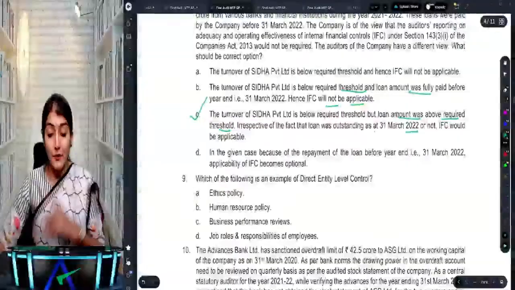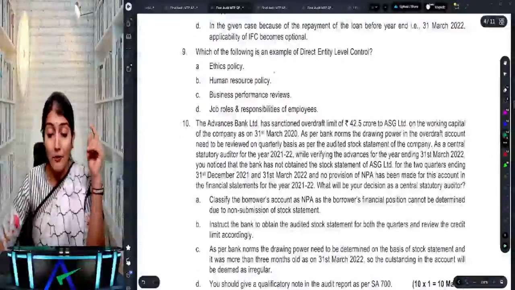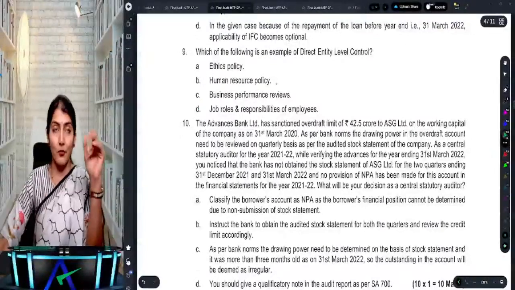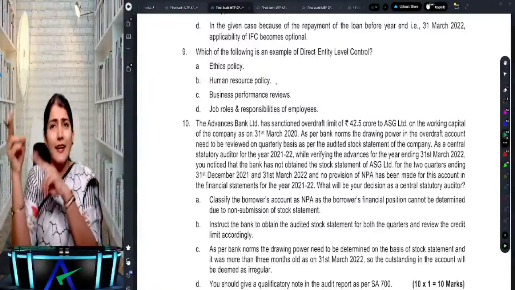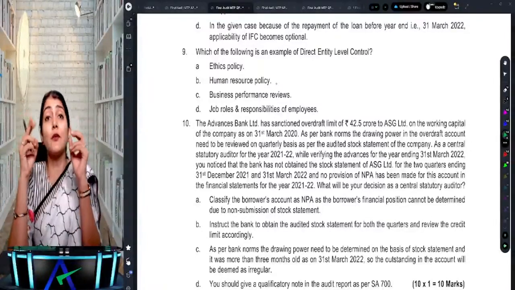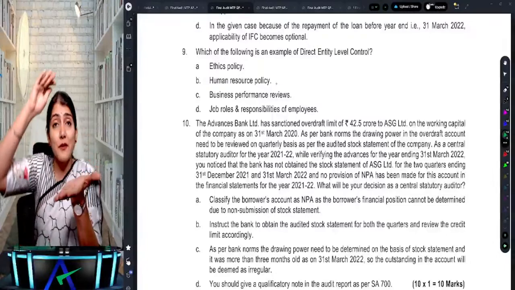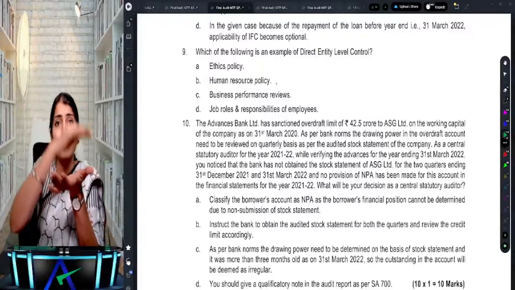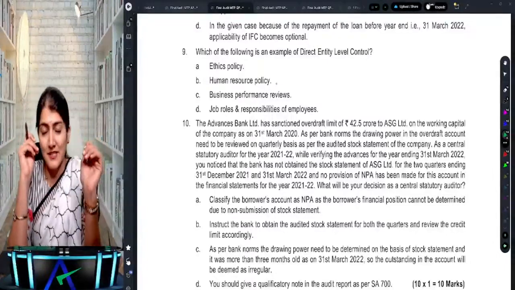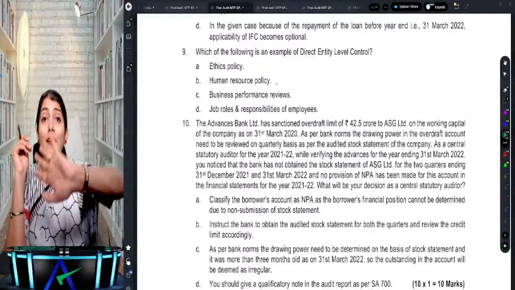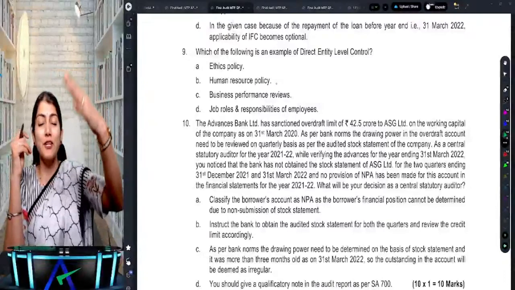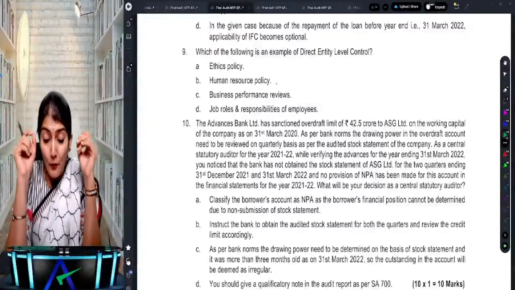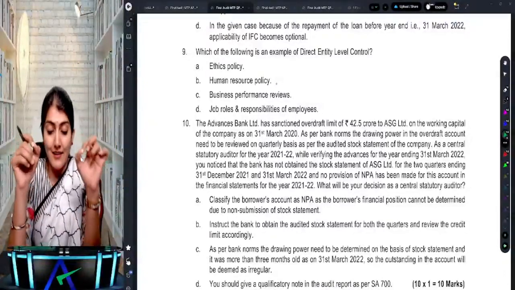Okay. Next one, which of the following is an example of a direct entity level control? So you have two types of ELCs, direct entity level controls and indirect entity level controls, right? So direct entity level controls will help you to PDC, prevent or detect and correct a material misstatement. And indirect ELCs will not help you to prevent or detect, but they will help in the effective application of the direct ELC. So which of the following is a direct ELC?